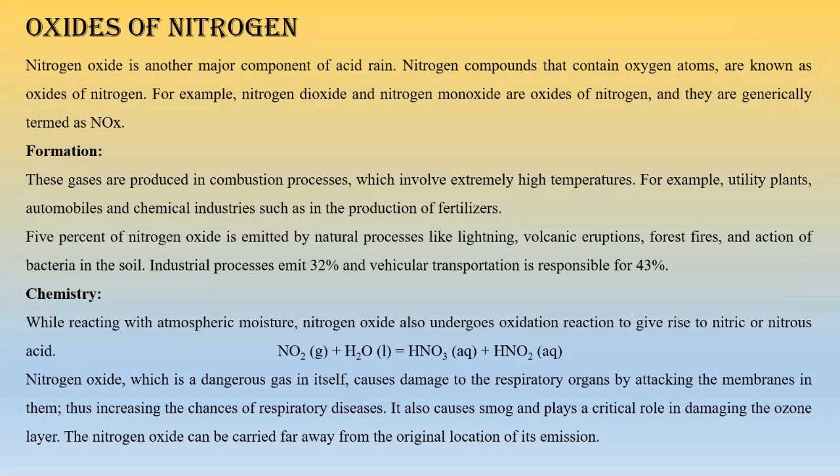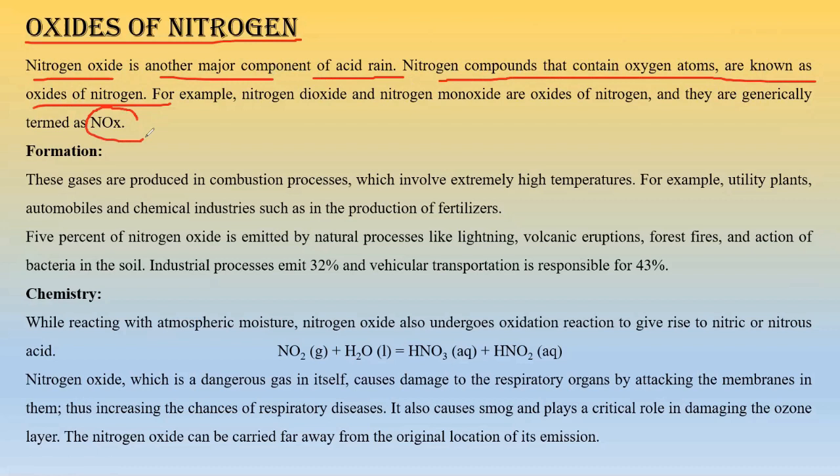So let us start on the oxides of nitrogen part, and we will see that whenever we are moving in this particular thing, nitrogen oxide is another major component of acid rain. Yes, we have seen that nitrogen compounds containing oxygen atoms are known as oxides of nitrogen, that is NOx. We have discussed this again and again. Now, how are these NOx formed?